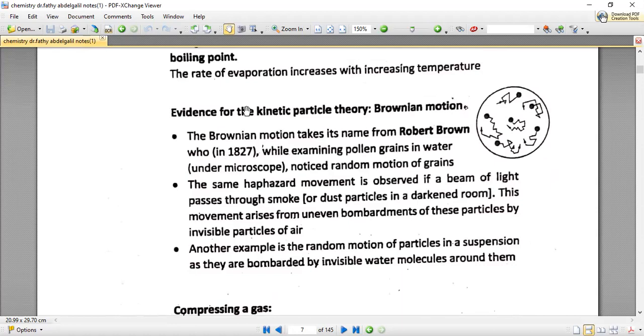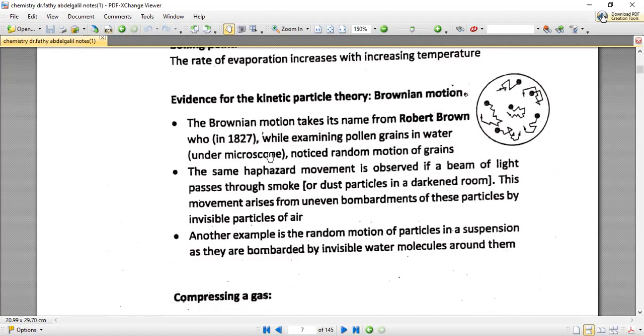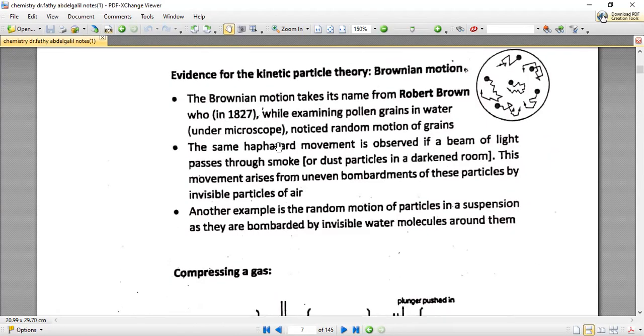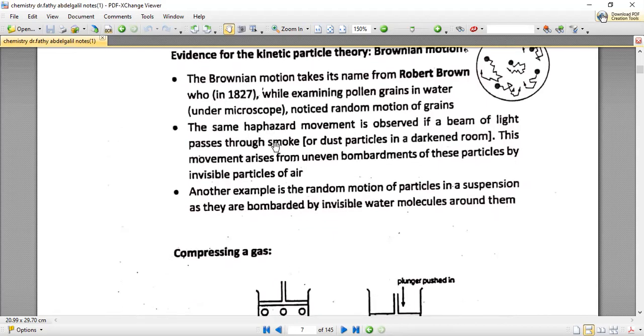A scientist named Robert Brown in 1827 made an experiment, and he assured that all particles, especially in the liquid state, are moving around randomly, as we said during our hypothesis in the kinetic particle theory. So let's see what Robert Brown did.